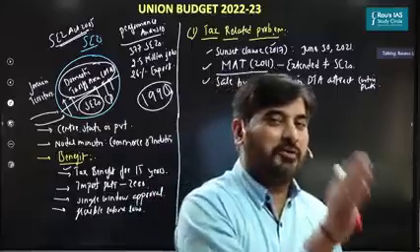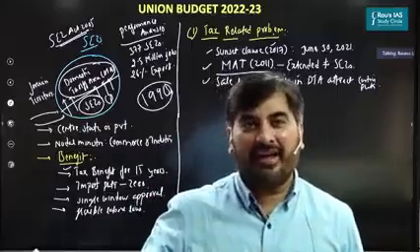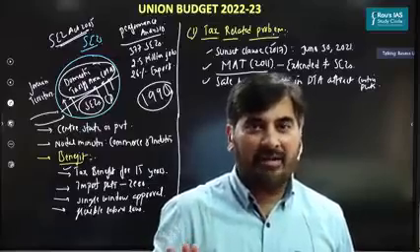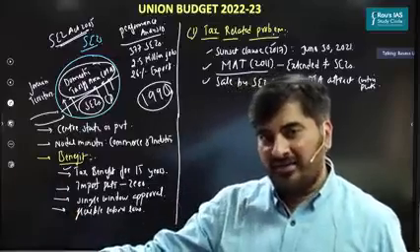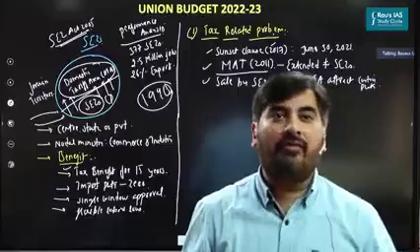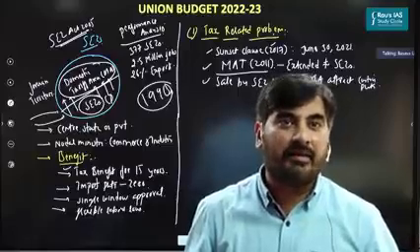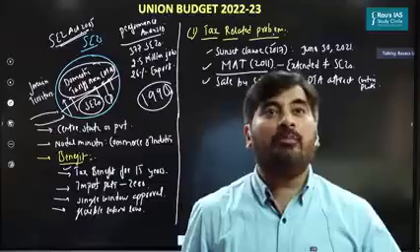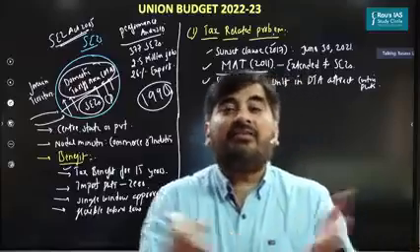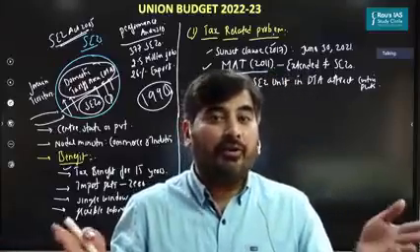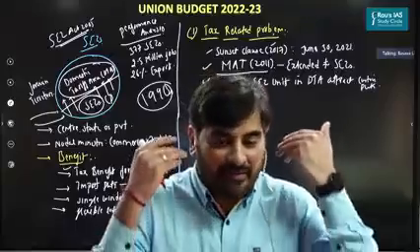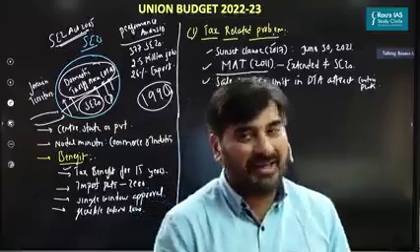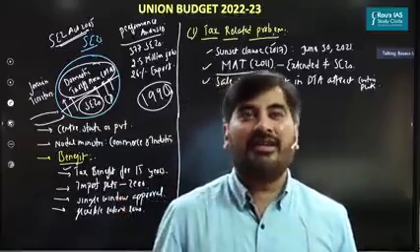Irrespective whether you set up your unit in SEZ or in the domestic tariff area, the tax liability is going to be same, right? So even the unit in domestic tariff area will pay corporate tax. Even you would have to pay corporate tax if your unit is based in SEZ. A unit which is based in domestic tariff area will pay MAT. Even you would have to pay a MAT. So tax advantage is gone. Are you getting this? Tax exemption is gone. So it really means it doesn't matter whether you set up your unit in SEZ or in the domestic tariff area.